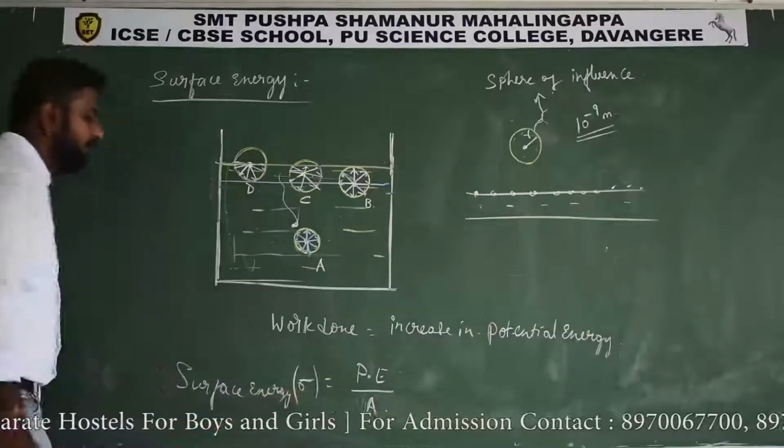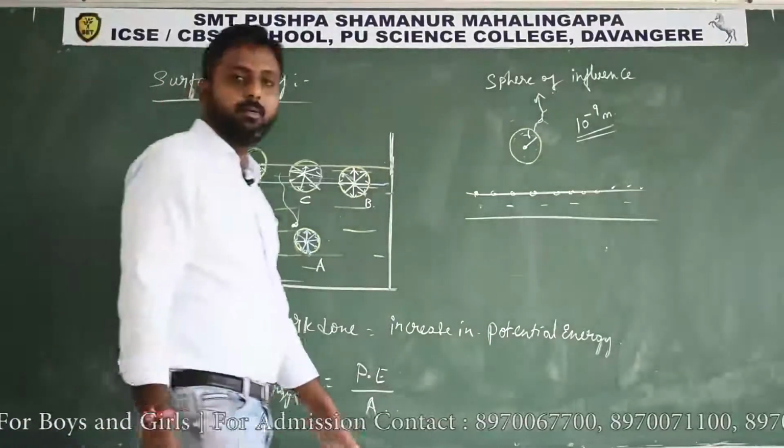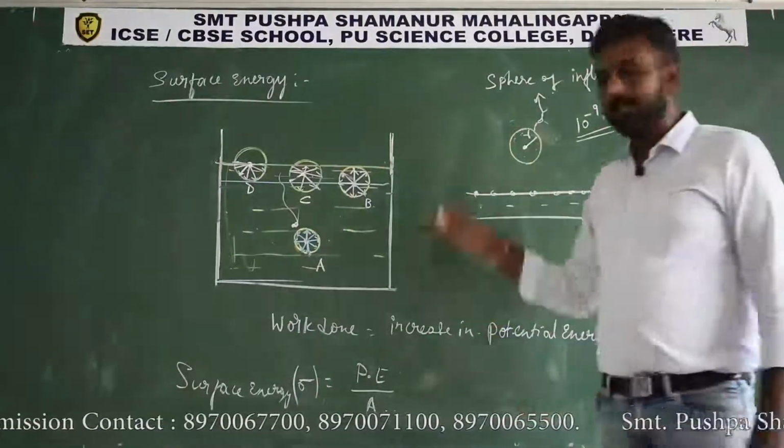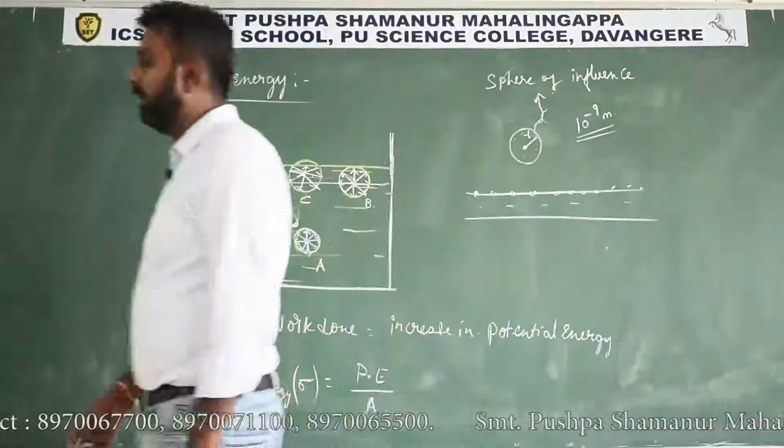This surface energy is denoted by sigma. Sigma is equal to potential energy per unit area.